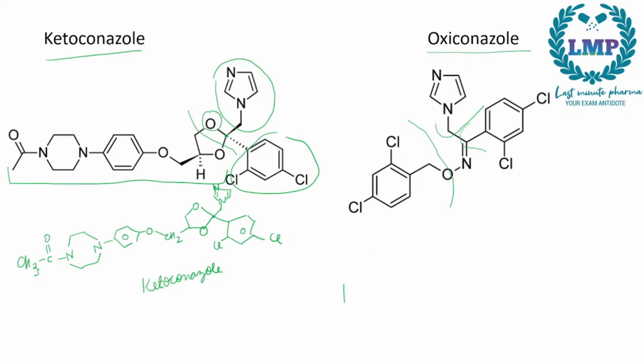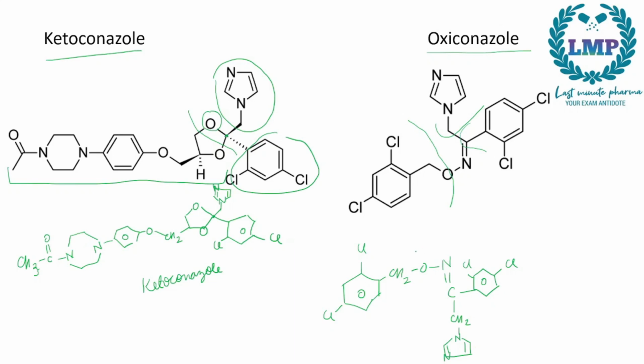So we will have a benzene ring. Attached to it we'll have two chlorines, common of us. Then we'll have CH2, oxygen. Now, attached to this oxygen we will have a nitrogen which is attached to another carbon, which will give rise to two things. One is a benzene ring with two chlorines, and next we have another carbon attached to a 5-membered imidazole ring. Now this is your oxyconazole.